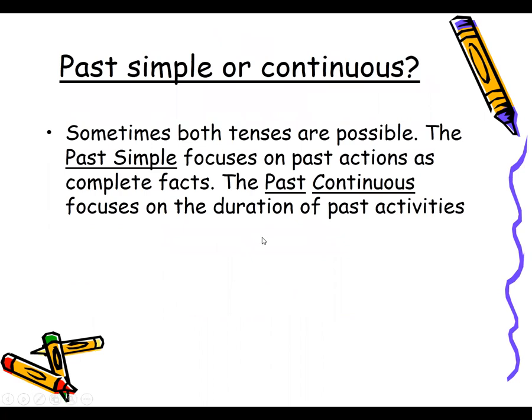Past simple or continuous, sometimes both tenses are possible. The past simple focuses on past action as complete facts, and the past continuous focuses on the duration of past activity.